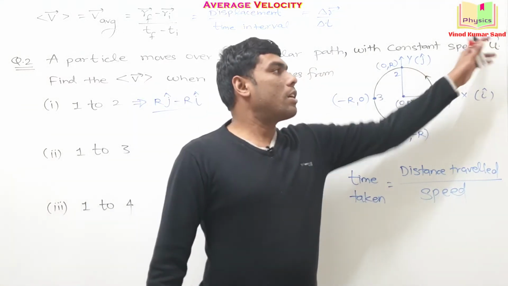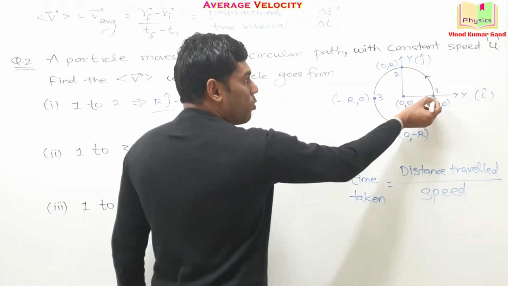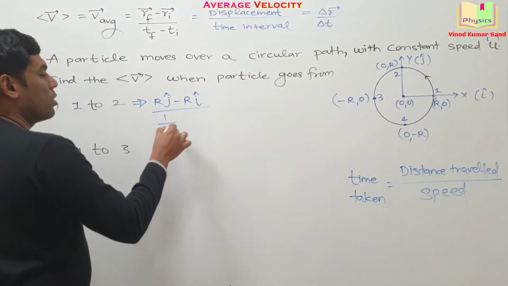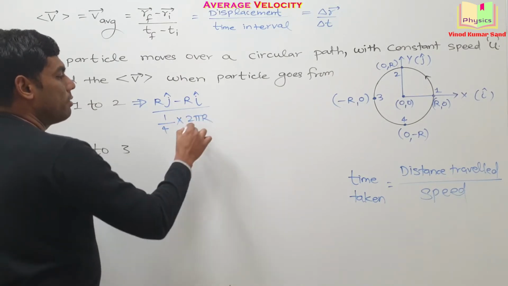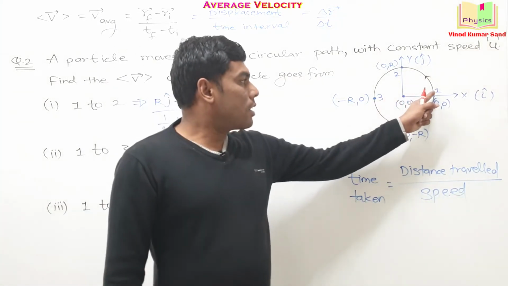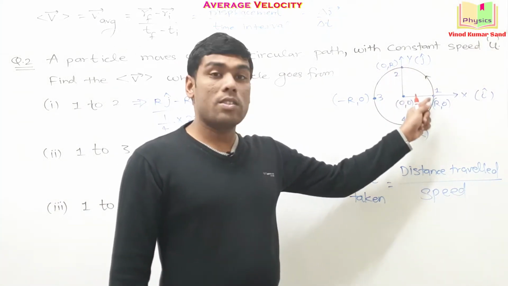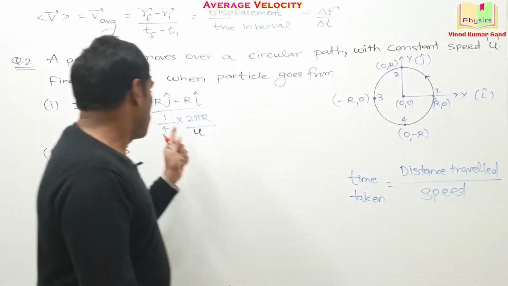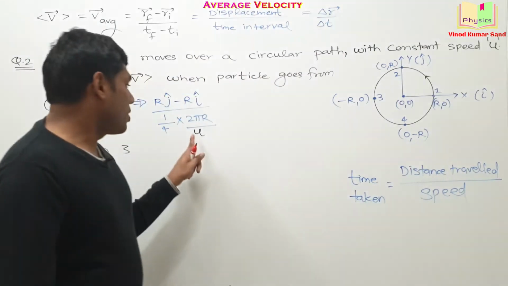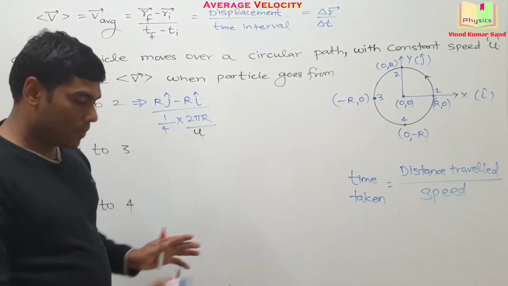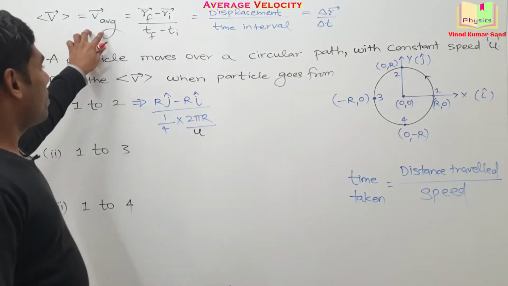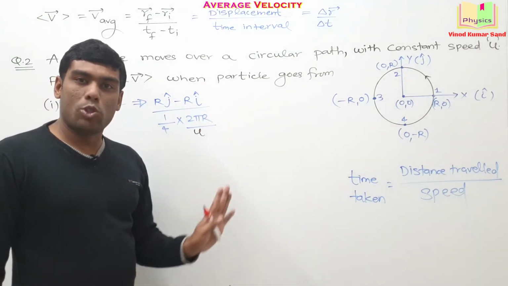And the particle is moving with the constant speed u. So going from 1 to 2, how much is the time taken? 1/4 of 2 pi r divided by u. Check it once. The distance from here to here is 1/4 of the circumference. So 1/4 of the circumference, and distance traveled divided by the speed u. Clear? This should be your answer. The remaining calculation you can do. Since average velocity is a vector quantity, your answer will carry the i cap, j cap, everything.